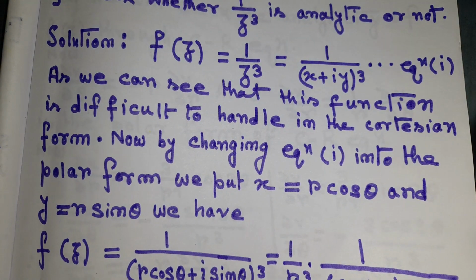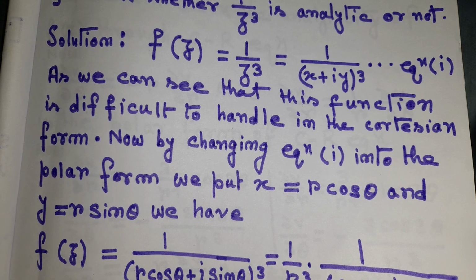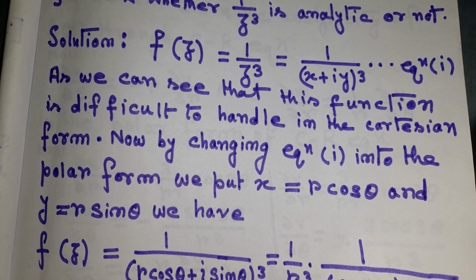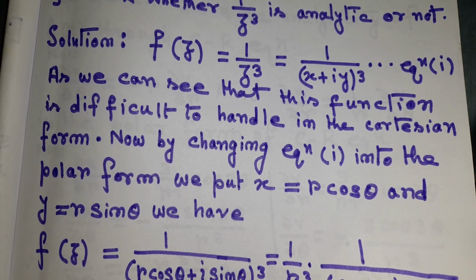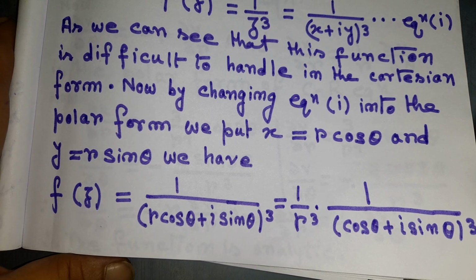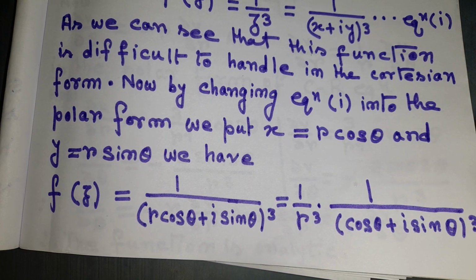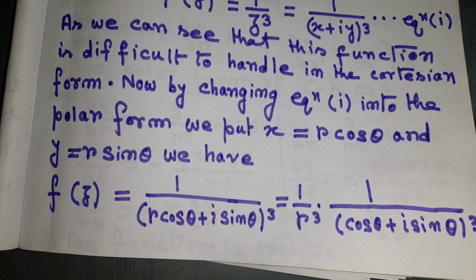As we can see, this function is difficult to handle in the Cartesian form. Now, changing the equation into polar form, we put x = r cos θ and y = r sin θ. Then we get f(z) = 1/(r(cos θ + i sin θ))³, which is equal to 1/r³ times 1/(cos θ + i sin θ)³.